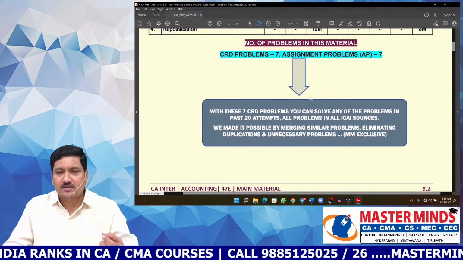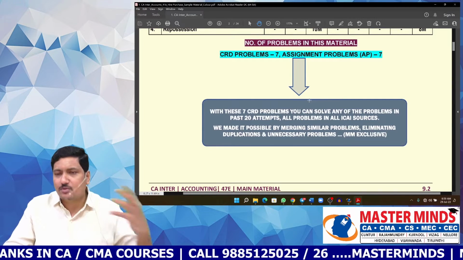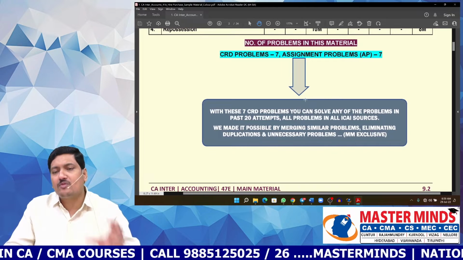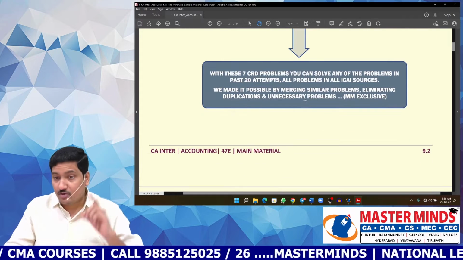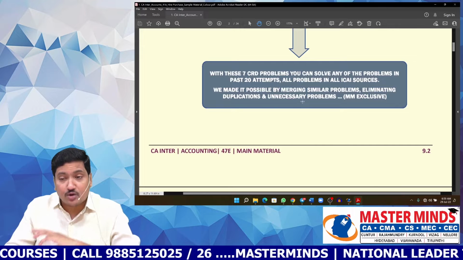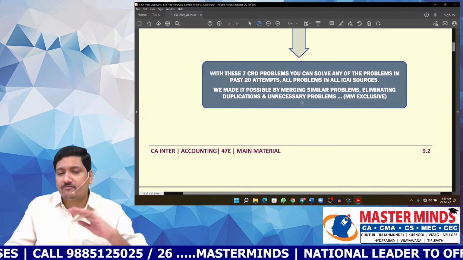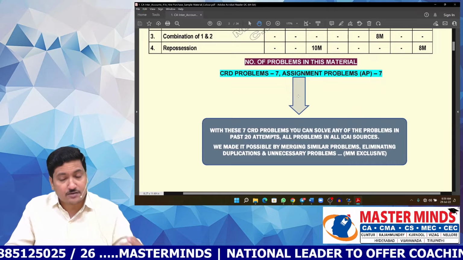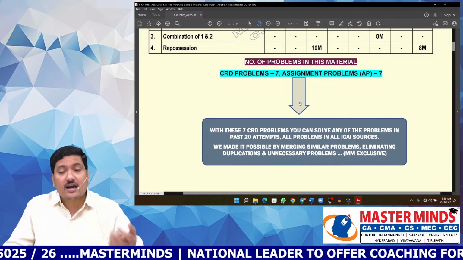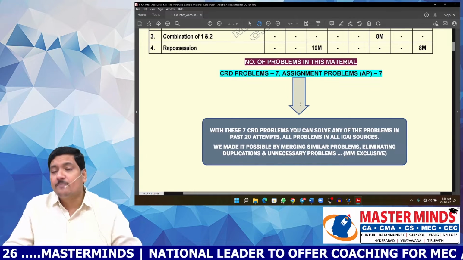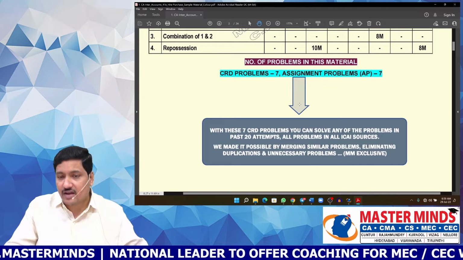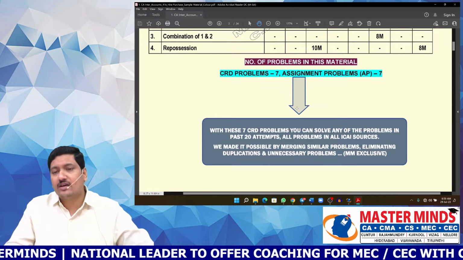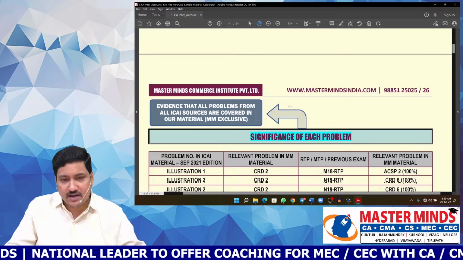So that means we are trying to give maximum quality in just a minimum number of problems. Don't forget, we are not going to ignore any of the models or any of the points in all these ICAI sources. And the best part is we are even identifying the best points in various other textbooks available in the market and merging them into our existing material itself.